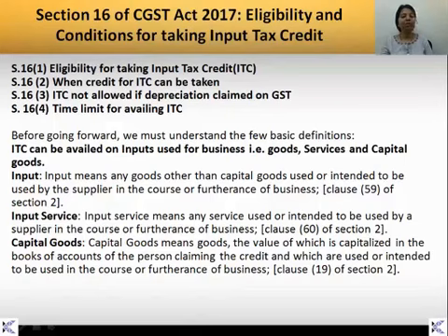Capital goods means the goods, the value of which is capitalized in the books of accounts of the person claiming the credit and which are used or intended to be used in the course or furtherance of business. Business के लिए ही जो use करते हैं goods, लेकिन वो capitalize किए गए हैं. So that is what capital goods are. These are the basic 3 terms which we are going to see whenever we consider ITC.